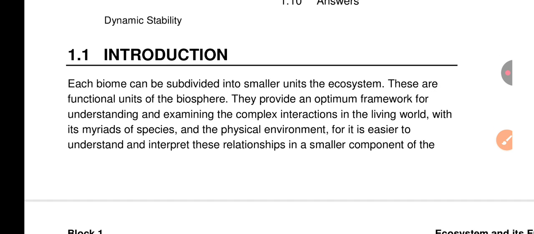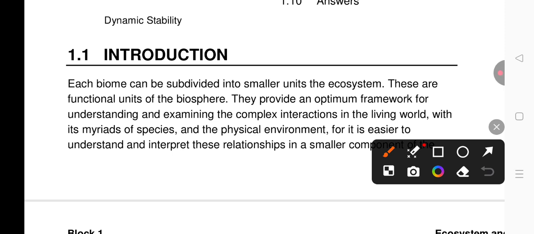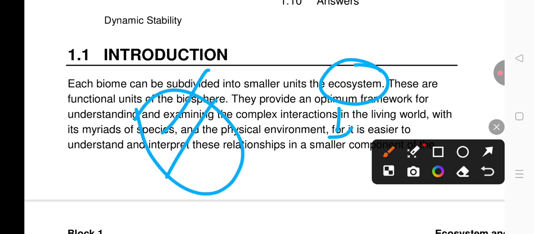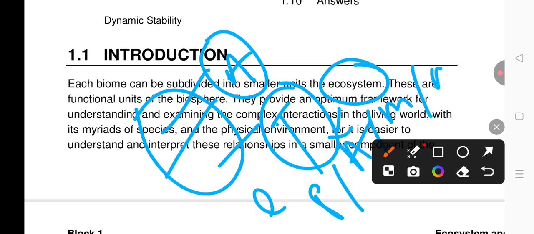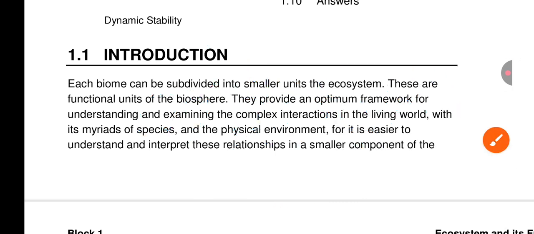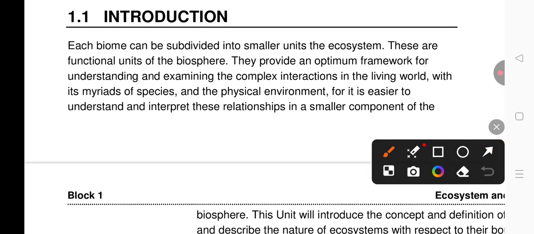So every ecosystem is divided into many parts. There are two types of ecosystem: aquatic ecosystem and terrestrial ecosystem. Okay, what is an ecosystem? An ecosystem is a community where living things, that is plants, animals, microbes, and non-living things, water, soil and air, interact as a functional unit. So they are linked to each other, and energy flow and nutrient cycles are linked by them.